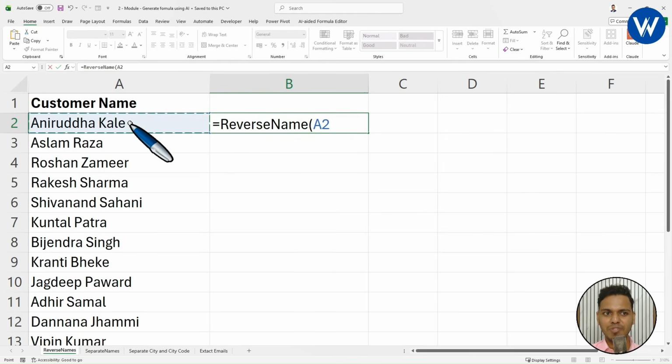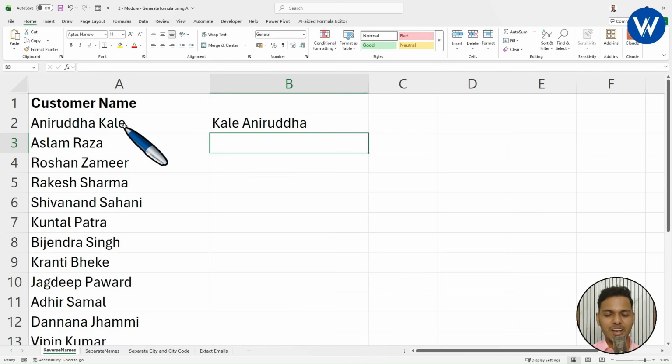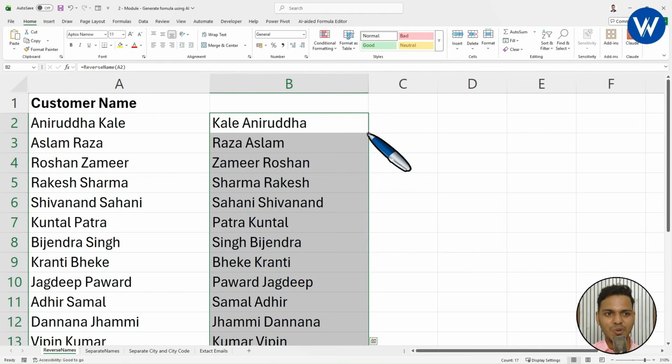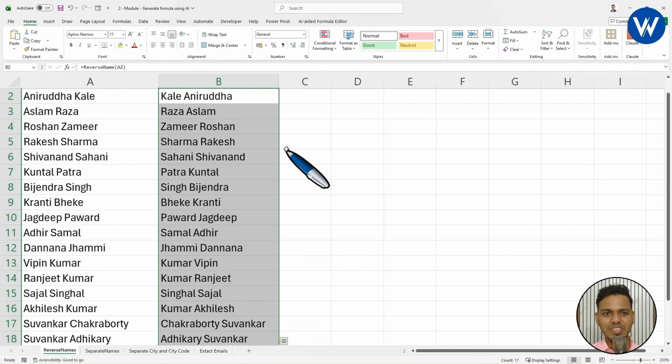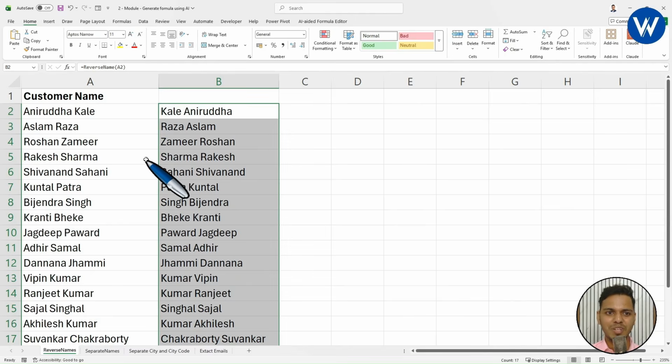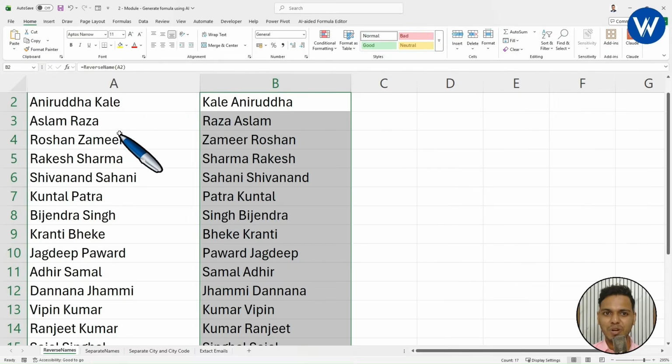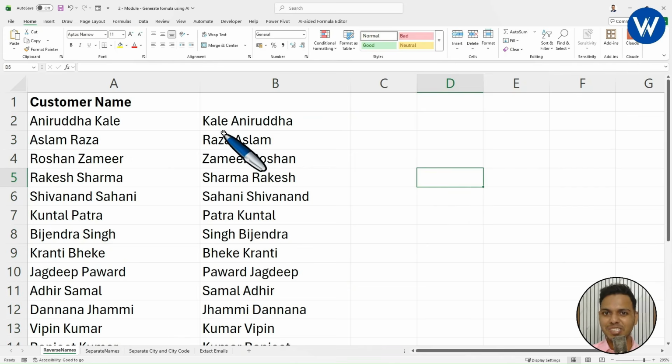Now let's see the power of this. I will select this cell, close the bracket, and click enter. Wow, excellent. Just by taking help of ChatGPT, it has given the VBA code by which you can create your own formula in Excel, which is completely fabulous. In the same way, you can drag the formula. Let me double click on this. Finally, you can see the last name and the first name. So basically, we can see the reverse name of each customer name. I hope it is clear.